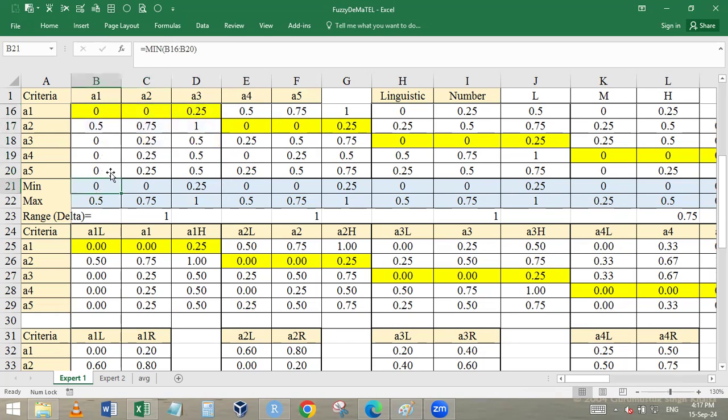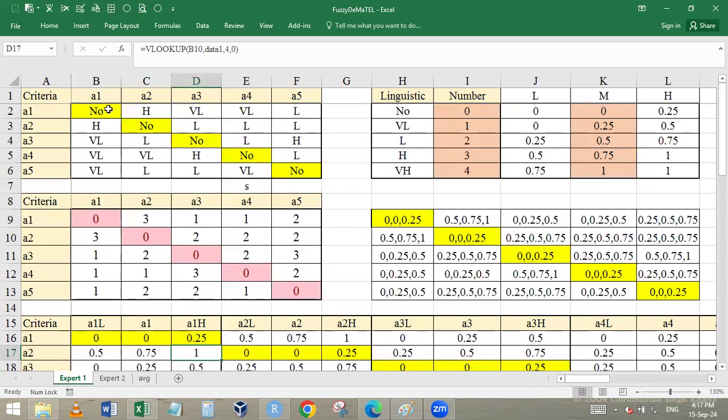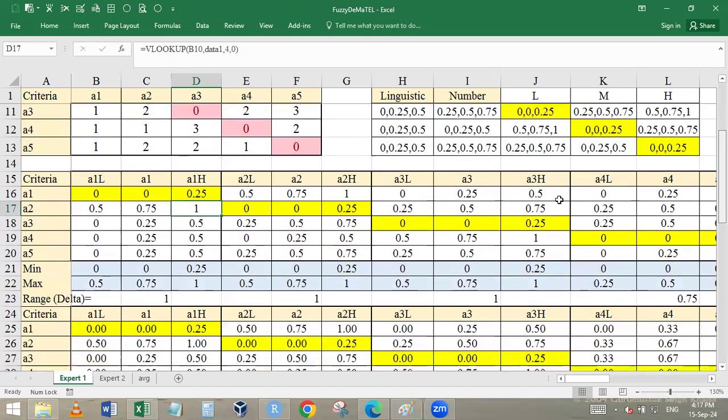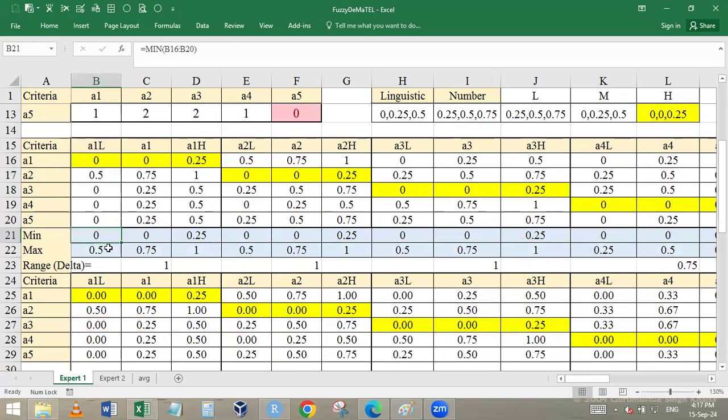Had it been 0.5, then it would become from 0.5 to 1. If the minimum is 0.75, then all will be rescaled between 0.75 and 1. But since we have taken the diagonal value as no, meaning 0, the lower value will invariably be 0, has to be 0, and the high value has to be 1. Okay, now we have to convert it, rescaling into low, medium, and high.